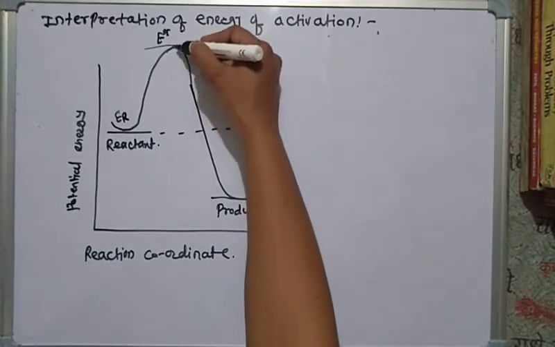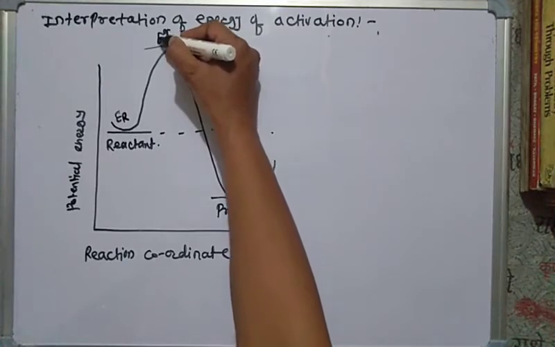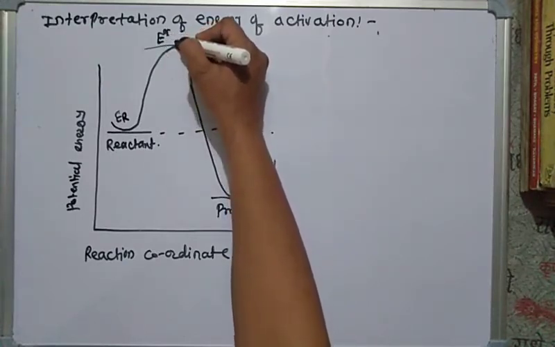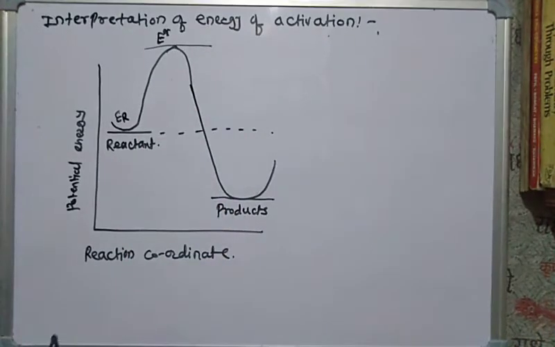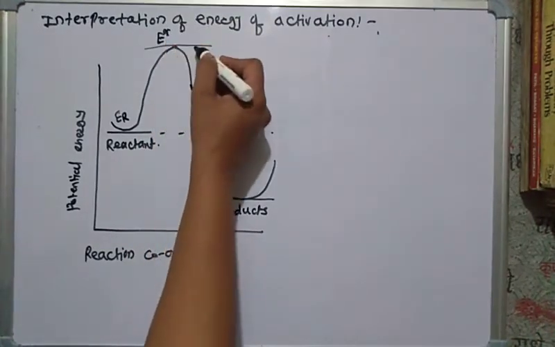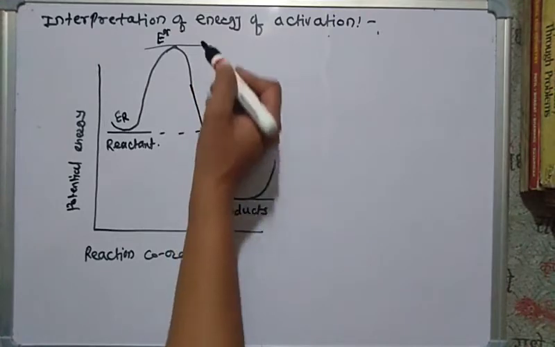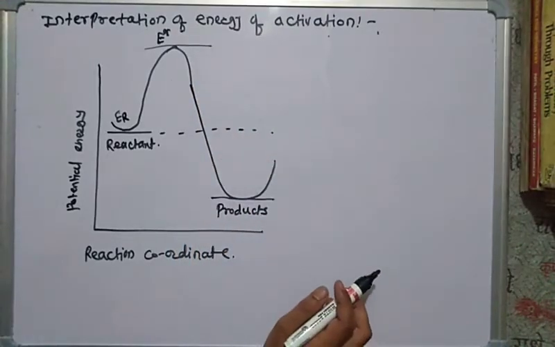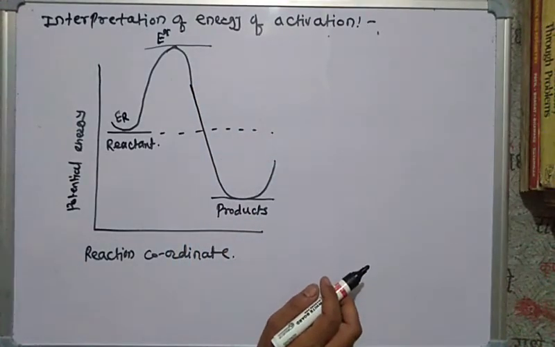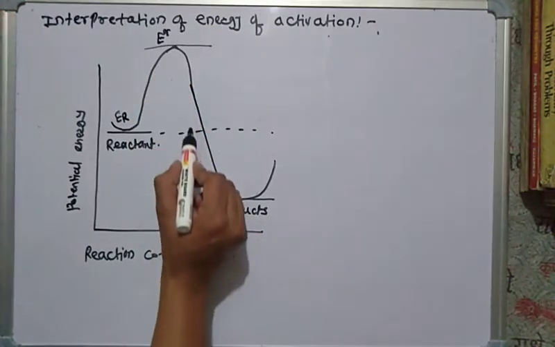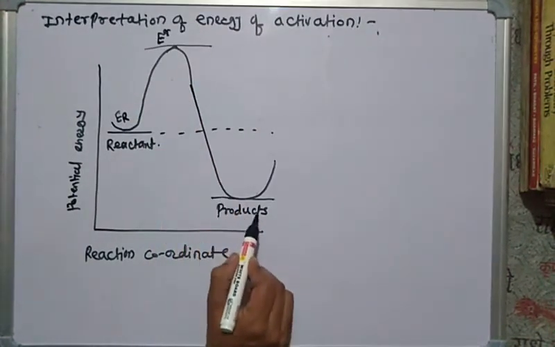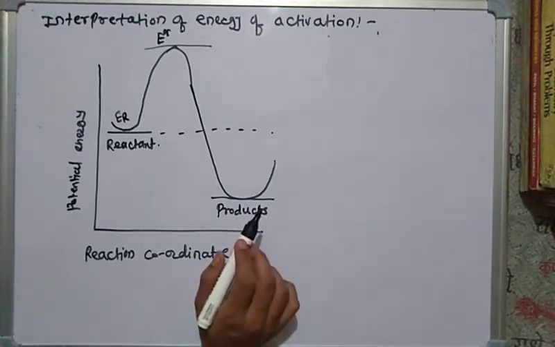Here we see this is the activated complex E star, which is also called the transition state. The activated complex is not a stable species or reaction intermediate, but at this stage there is smooth and continuous transformation of reactants into the products in that elementary reaction.